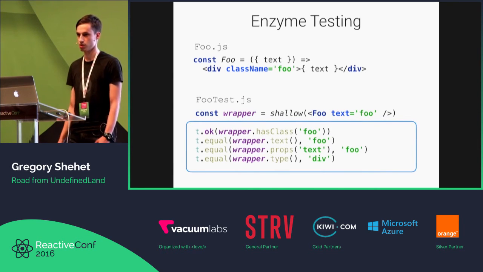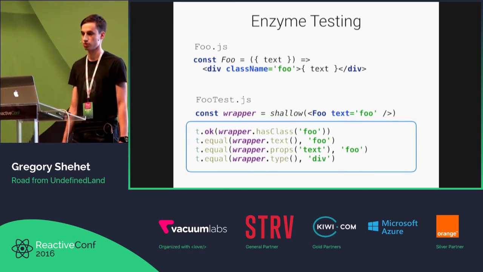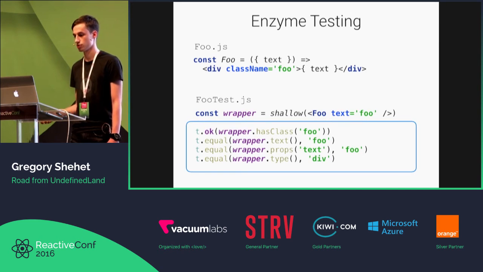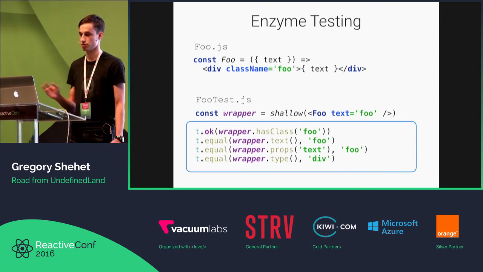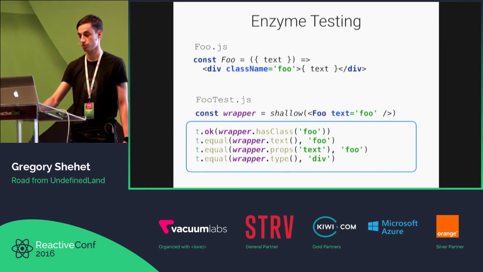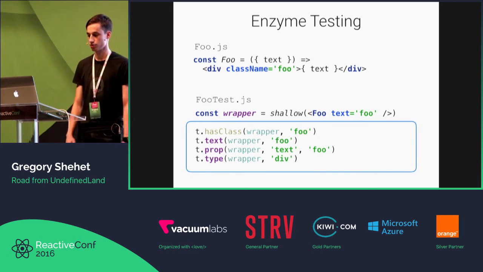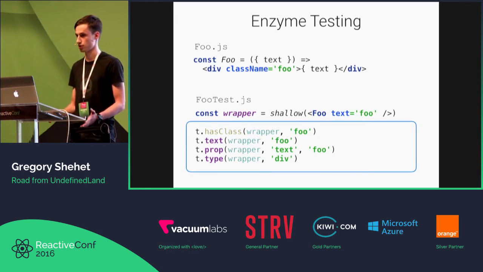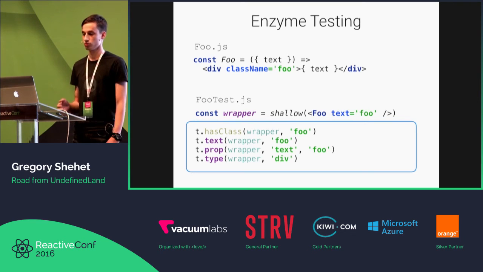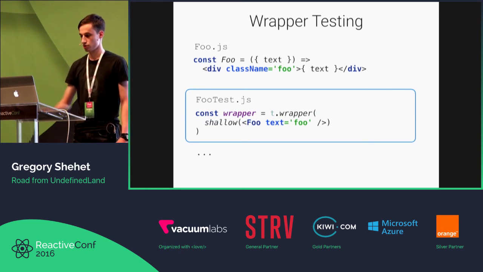And if we write a test in a simple tape way, every time we write t.equal, some wrapper, some enzyme method, hasClass, for example, text or something else. And if we use the tape-enzyme library, the t variable will have the enzyme methods like text, props, type, and others. But now we have to use t every time and write wrapper every time, and it would be better maybe to create some test wrapper.